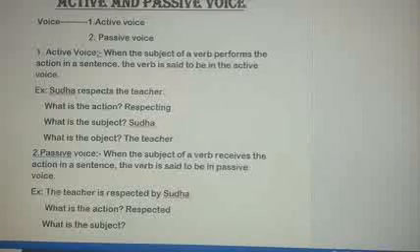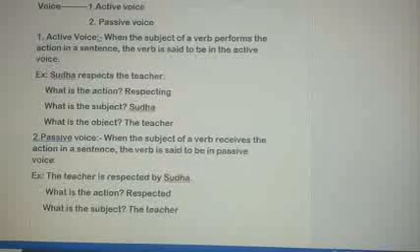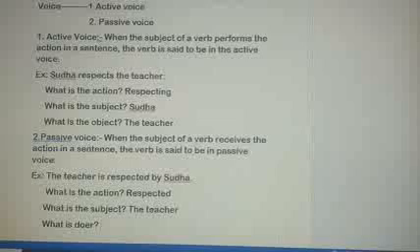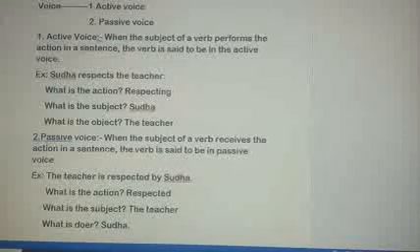Okay, over here the subject is the teacher. And what is the object over here? I will not write object, I will write what is the doer in this sentence. So definitely the doer is Sudha.